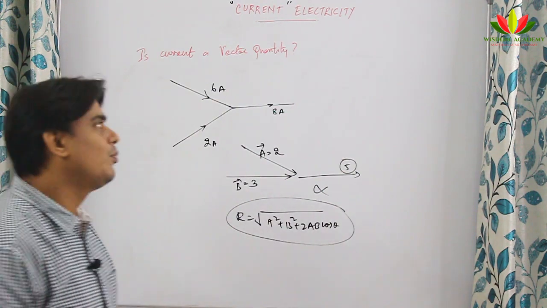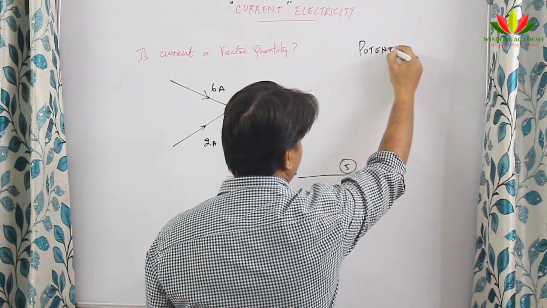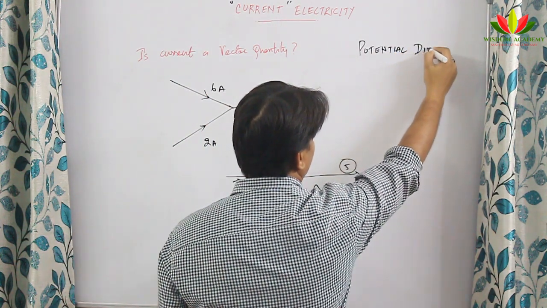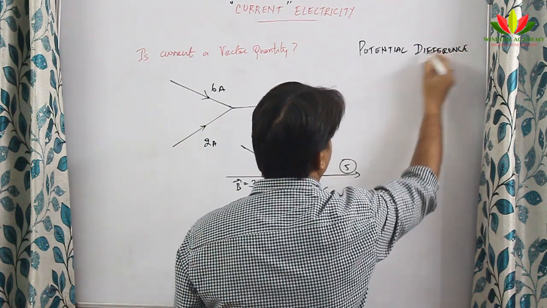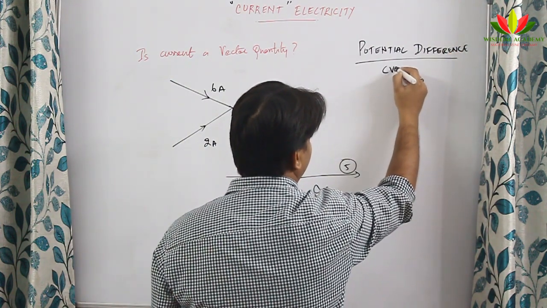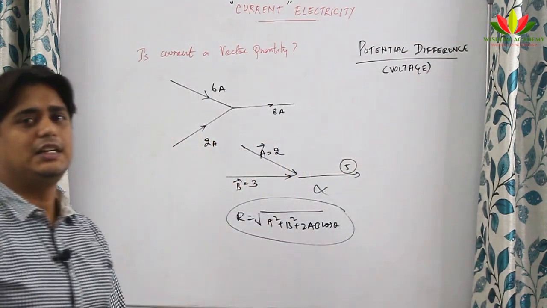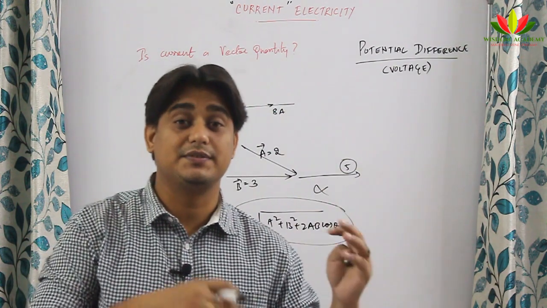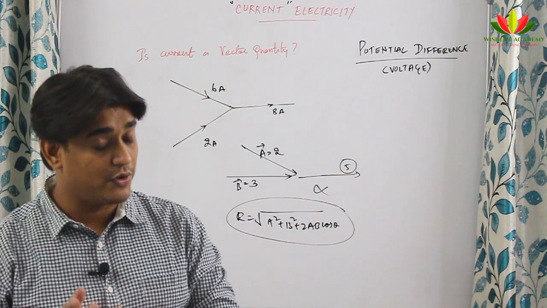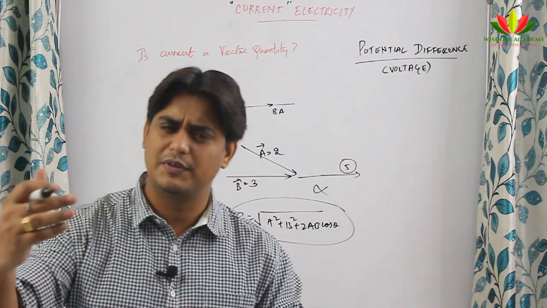Next we will talk about potential difference. So, what is a potential difference? Again, this thing you have learned in 10th standard. I will just recall it. Potential difference, also known as voltage. If you remember your 10th standard, you would have learned that potential difference is work done per unit charge. But we are not going to stop here in 12th. We are going to go a little further.